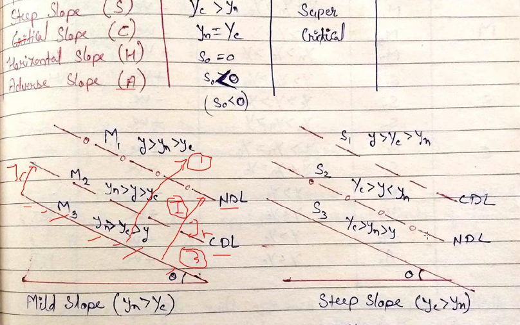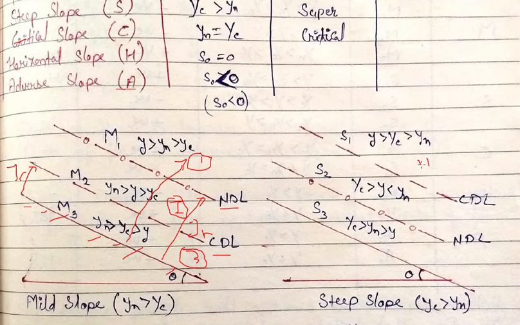For the steep slope, yc is greater than yn, that means the critical depth line is above the normal depth line. This is the normal depth line, yn, and this is the critical depth line, yc. In the first region, y is greater than yc and yn, that means water flows above the critical depth line.